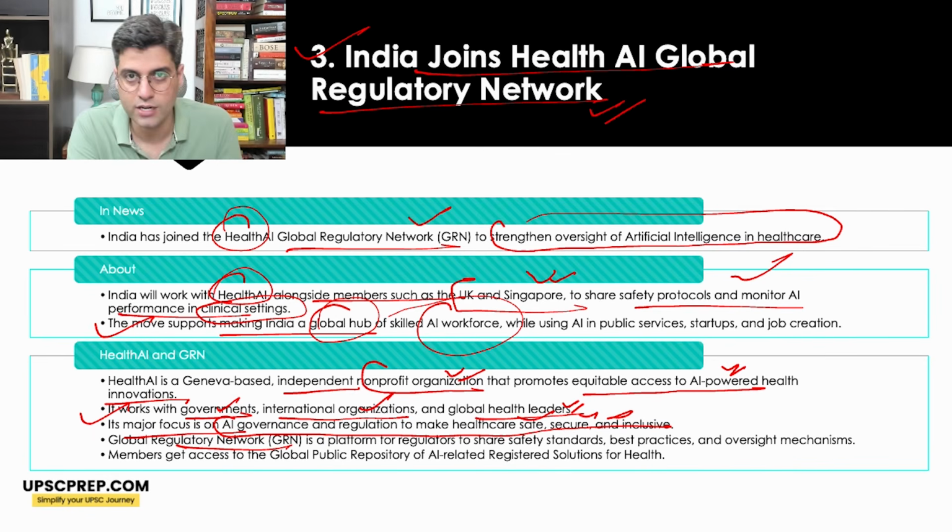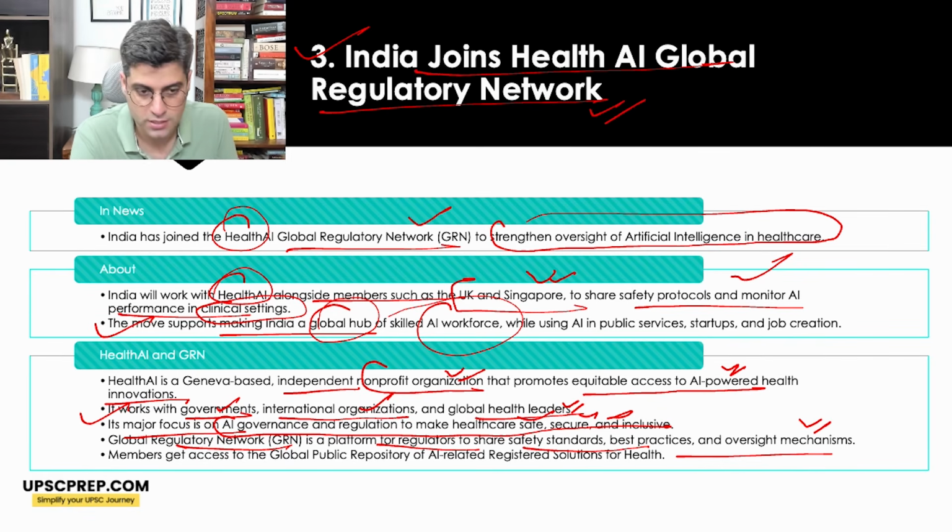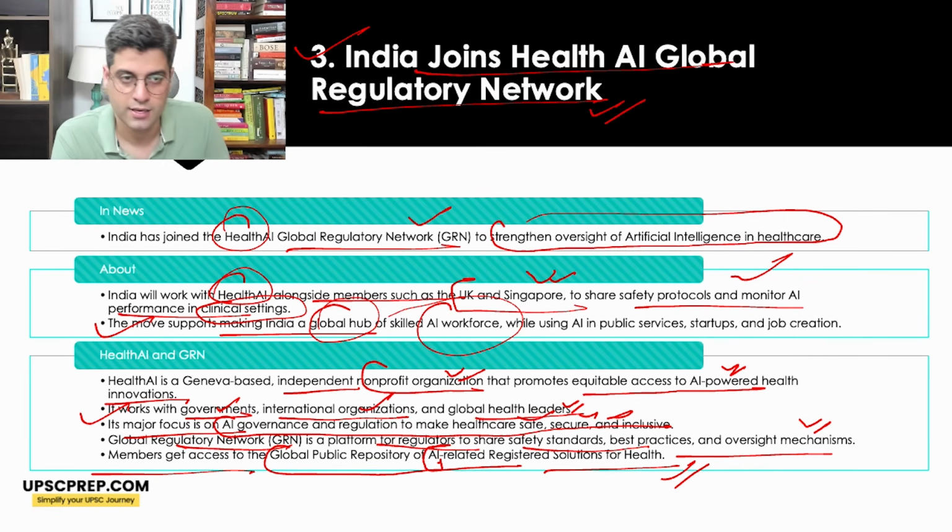Global Regulatory Network, on the other hand, is a platform for regulators to share safety standards, best practices, and oversight mechanisms. Members get access to a global public repository of AI-related registered solutions for health. So this is a platform where global regulatory agencies can use the best practices across the world in regulating AI in healthcare.